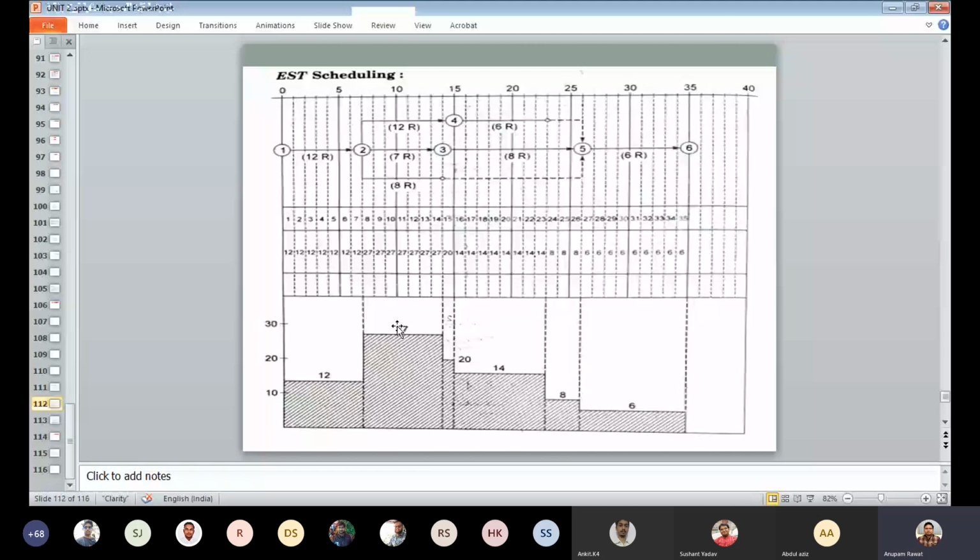So what we do here, we check that कि activities किस level तक overlap हो रही हैं. So here we see that the activities are overlapping up to 14 days. 14 दिन तक activities overlap हो रही हैं. तो जब 14 days तक activities overlap हो रही हैं, so what we do, we will correspondingly deploy the 27 resources up to 14 days. ठीक है. After the 14 day activity 2-3 जो है वो complete हो जा रही है,